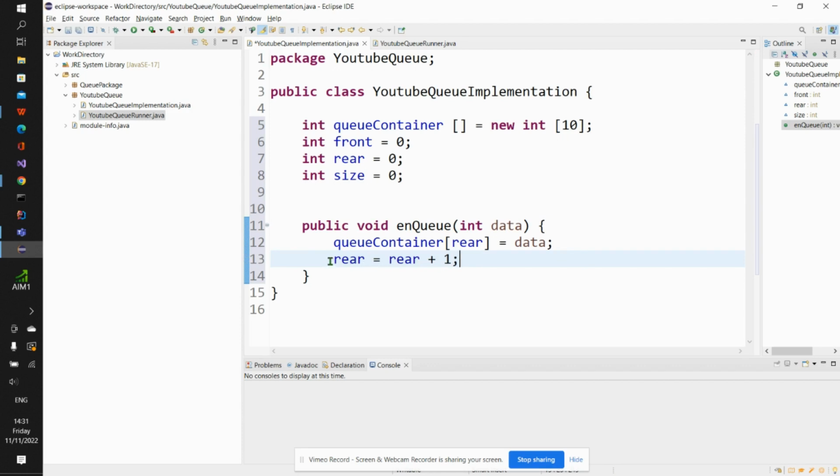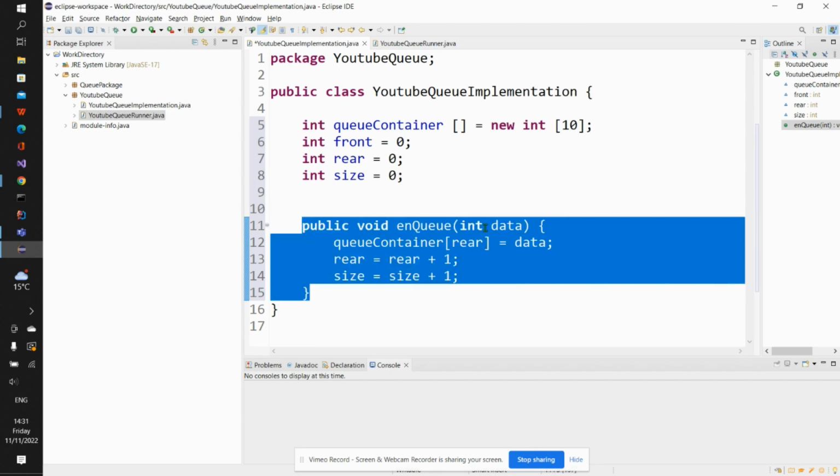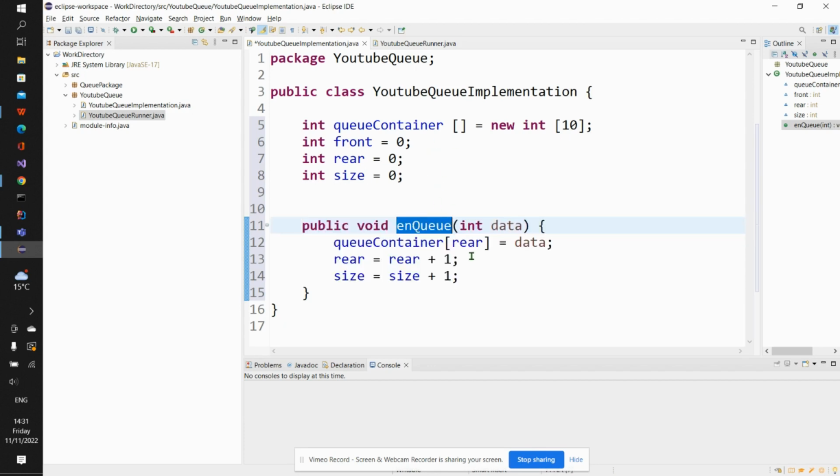Now as I have incremented the value of rear, I must also increment the size of our container, you get? So it will keep track of this size as against the capacity of our container, you get? Then I will just say size equal to size plus 1, you get? So as this is like this, we have already implemented the addition operation of queue which is enqueue, right?